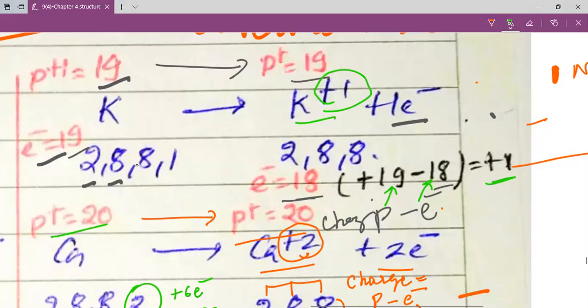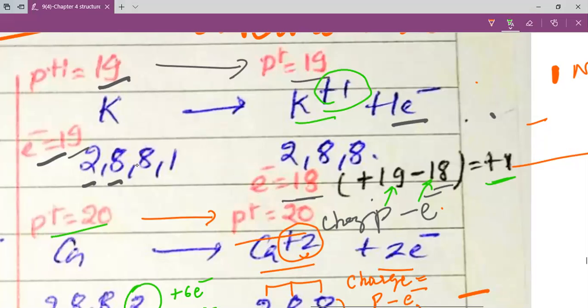The number of protons in chlorine is 17, but the number of electrons has become 2 plus 8 plus 8, that is 18. The number of protons is 17, the number of electrons is 18. Protons minus electrons, 17 minus 18, is minus 1. And that is why we have a minus 1 charge on chlorine.